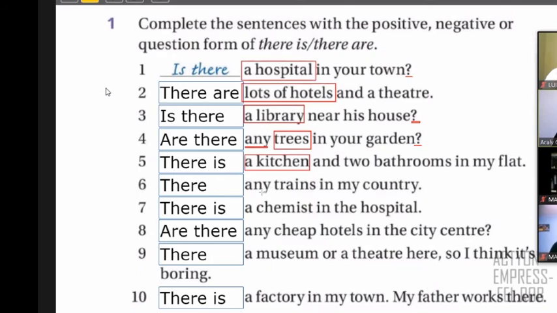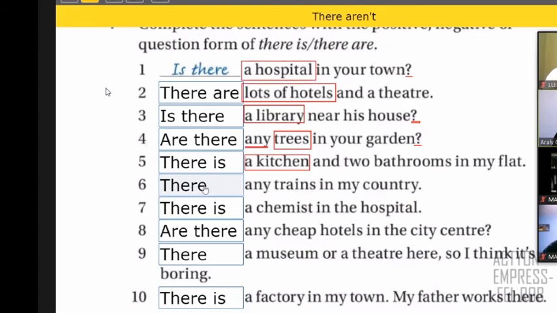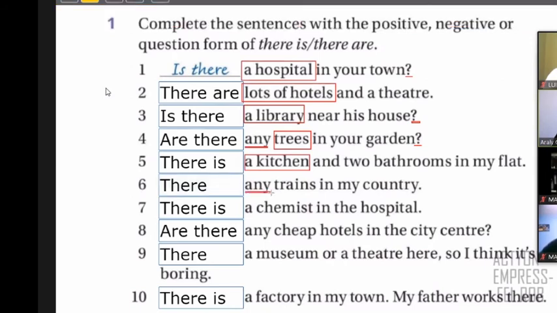Number six, it says here, there aren't, right? There aren't any trains. Why is it negative in this case? Because you have, look at this word, any. This word "any" is important. When you see the word any, it's because it's negative, right? So that's why I'm going to type it here: there aren't. Again, it's negative because we have "any." Any is for negative. And in this case, it's plural, trains. So you say there aren't any trains.